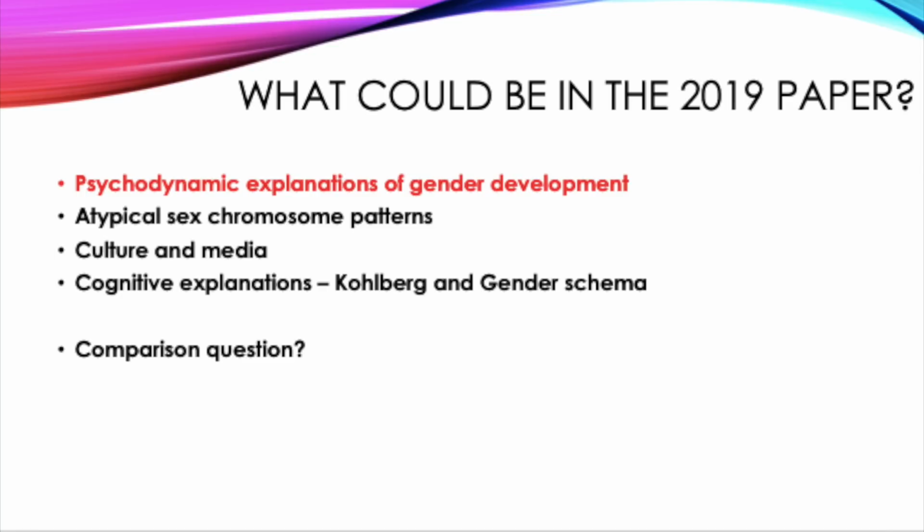So you may have a 16-mark question which asks you to talk about atypical sex chromosome patterns, and then this could go further to ask you to discuss what this tells us about gender development. This could also come in the form of an application question, so you could be given a scenario where you're given two individuals with different characteristics, and you may be asked to identify what type of syndrome they have, and then carry this on through a 16-mark question.